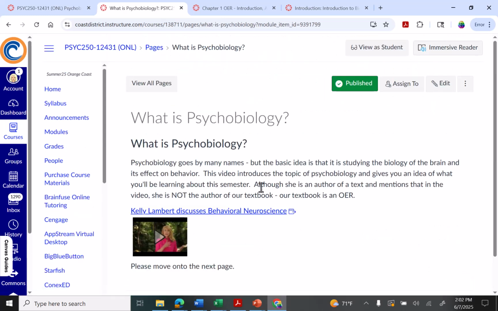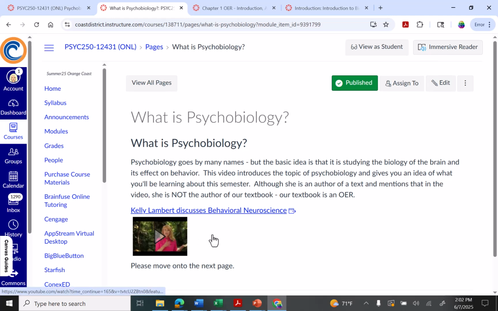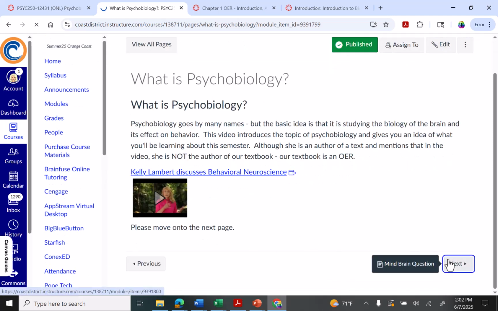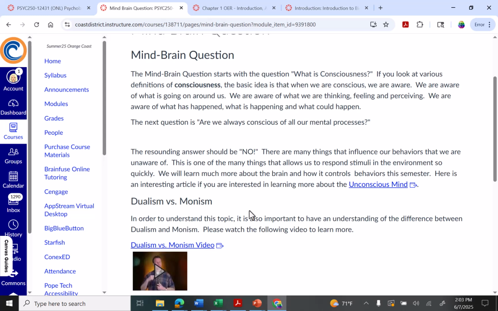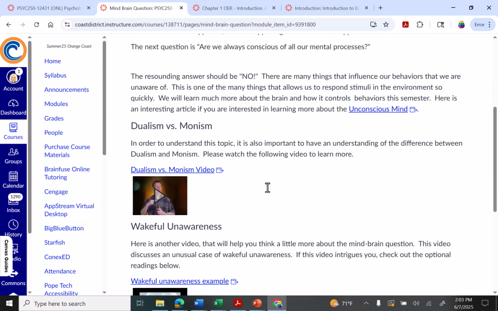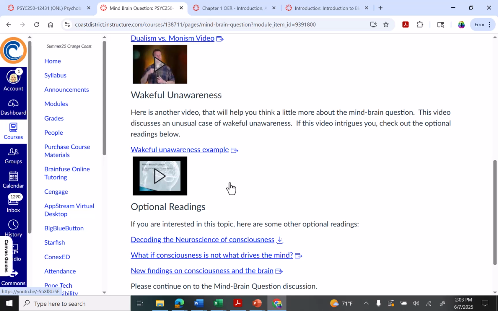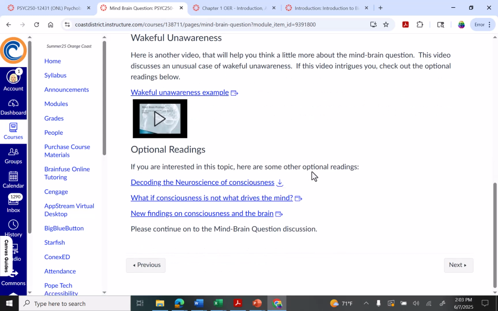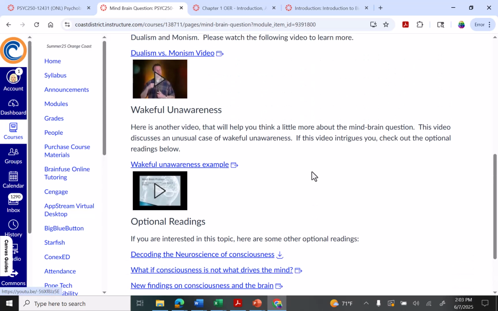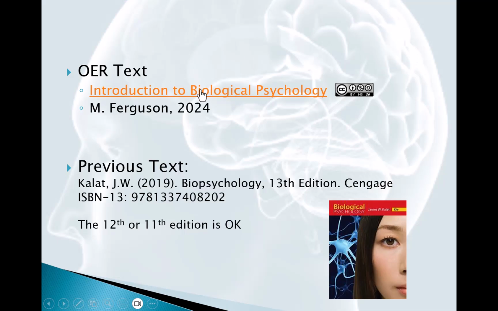And here's where you'd start reading through the module pages, watching the videos. And again, I suggest going through the module pages in order, reading the content, because that's the way, if we were face to face, the lecture would flow, in the order of these module pages. Some of it is reading, some of it's videos that I would show in class, and others are actual lecture videos. So please don't miss out on watching these videos and reading through these pages, because it's like missing a lecture, a course.